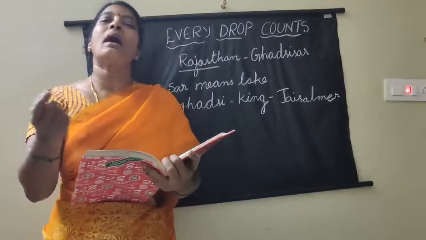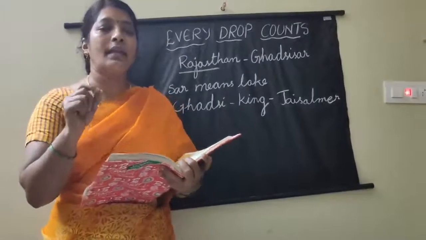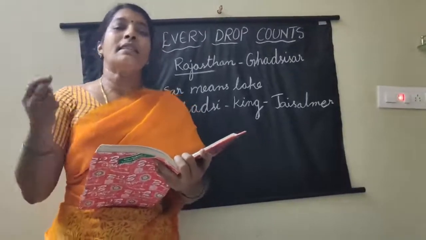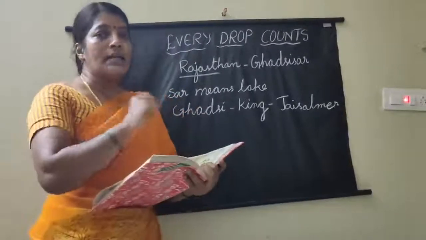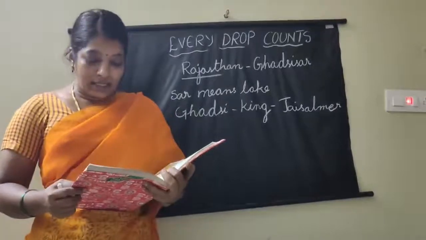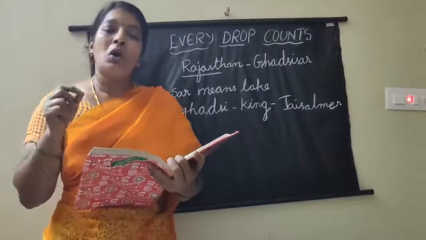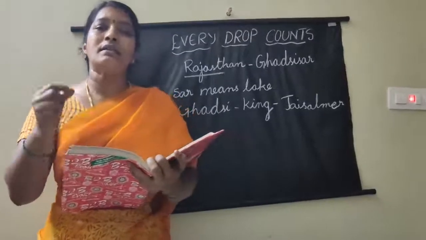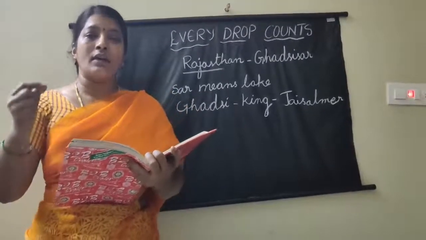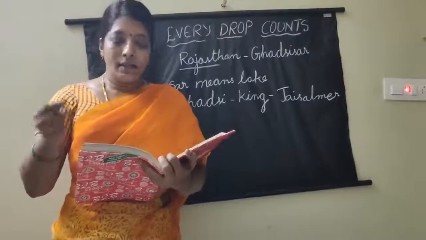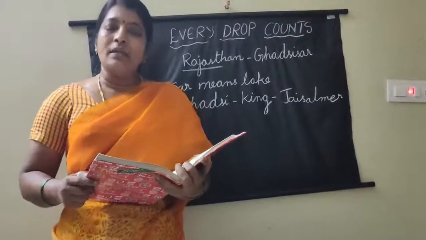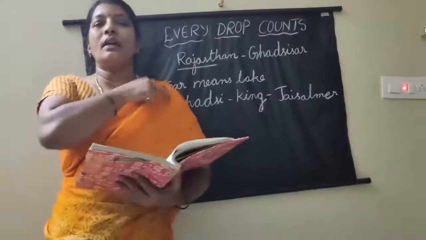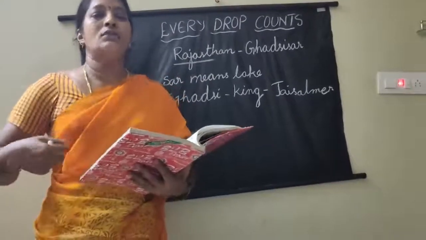They also conduct other programs, such as music, dance and cultural events, near Gadsisar. Small children came to the ghats, sat on the steps and started reading near the lake. So this lake belongs to everyone in Jaisalmer.